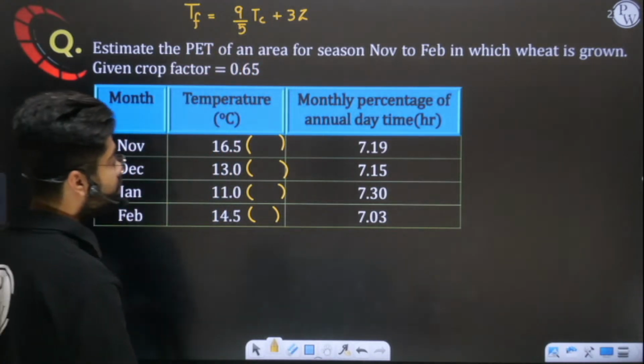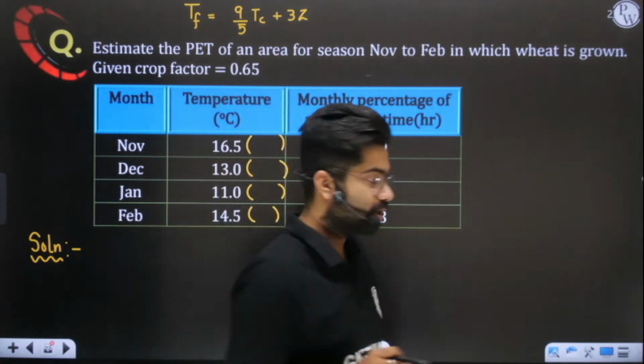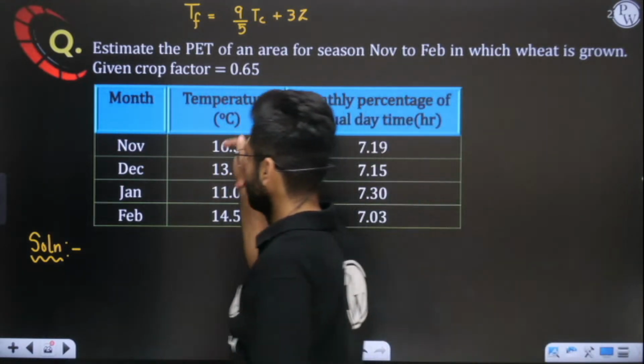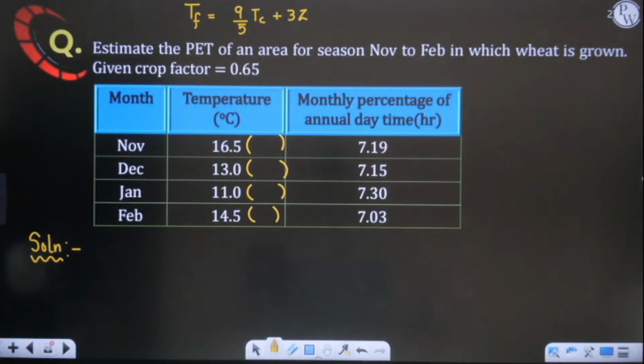So I'm giving you 2 minutes time. Let me see who can solve potential evapotranspiration here. Convert all these temperatures into degree Fahrenheit and get the values of potential evapotranspiration here. Yes or no? Everyone, fast. Quickly solve it.